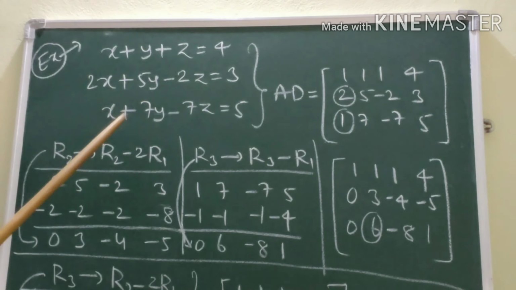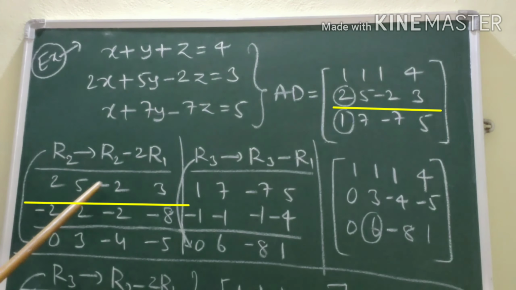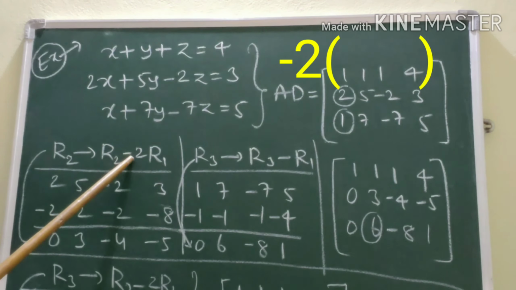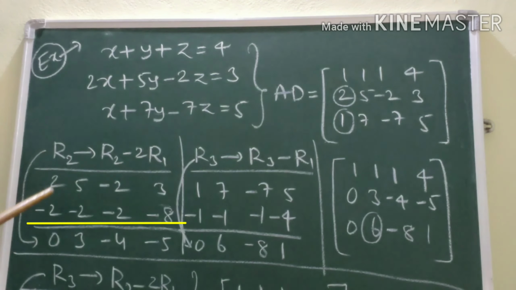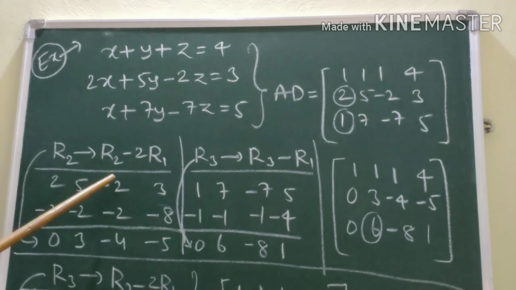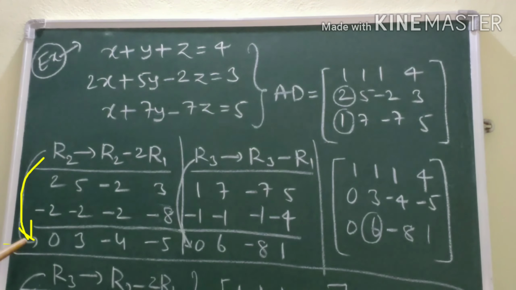R2 minus 2R1. What is R2? 2, 5, minus 2, 3, minus 2 multiplied with R1, that is minus 2 into 1, minus 2, minus 2, minus 2, minus 2 into 4, minus 8. Now let us simplify this. 2 minus 2, 0, 5 minus 2, 3, minus 2 minus 2, minus 4, 3 minus 8, minus 5. So this is the new second row.